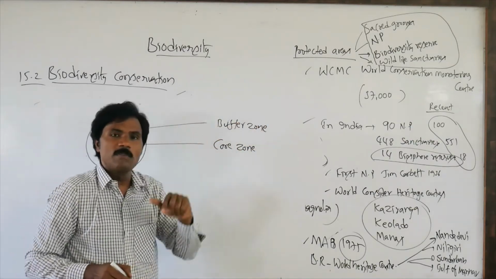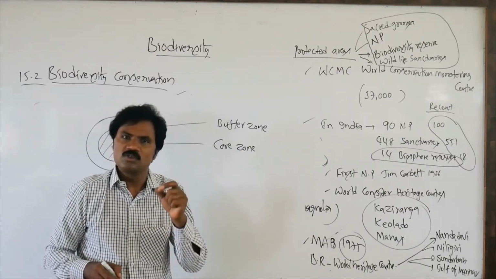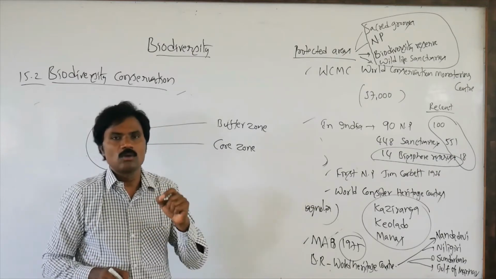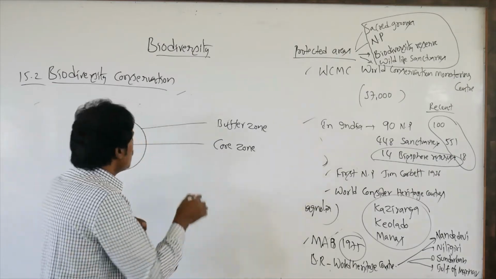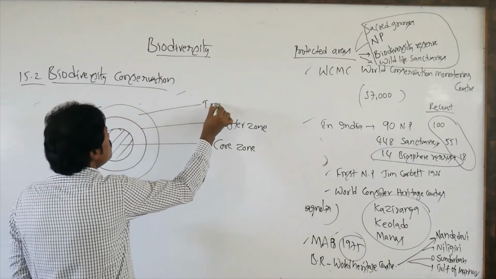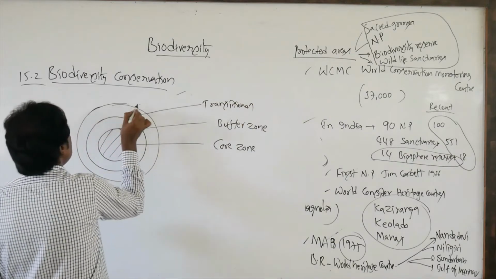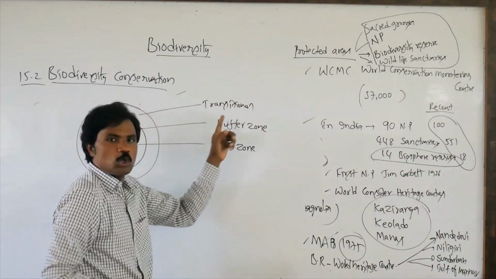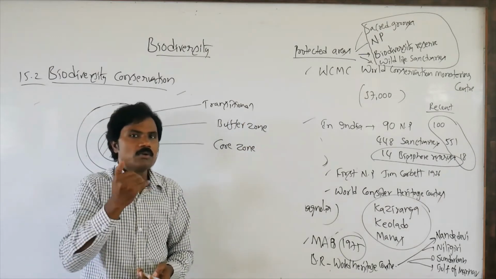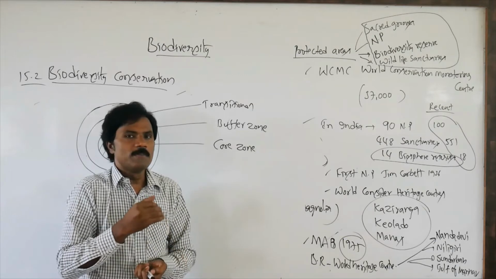Then the broader area is the buffer zone, where very minimal human activities are permitted, only for the sake of research and education. Then beyond that is the transitional or manipulation zone. Here activities like agriculture and irrigation are present.